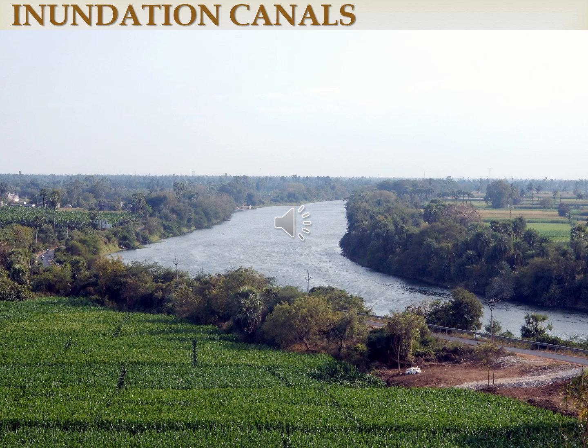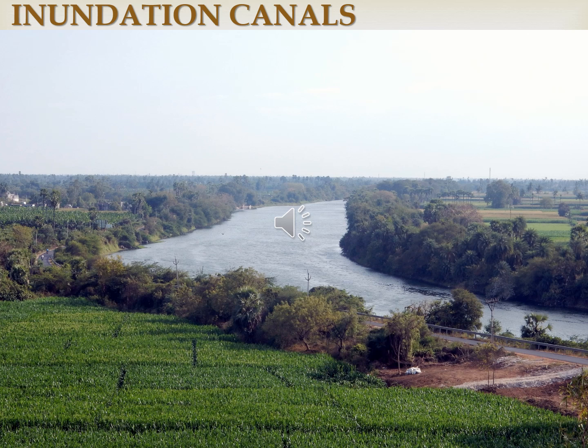First, the inundation canal. In this, water is taken out directly from the rivers without making any kind of barrage or dam. A barrage is a wall or barrier built across a river to store water and to prevent flood, etc.